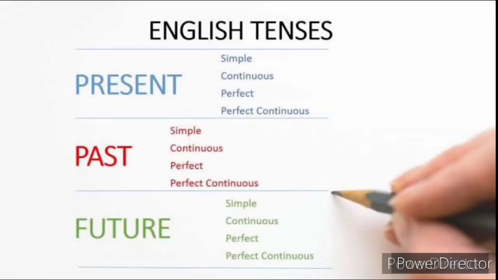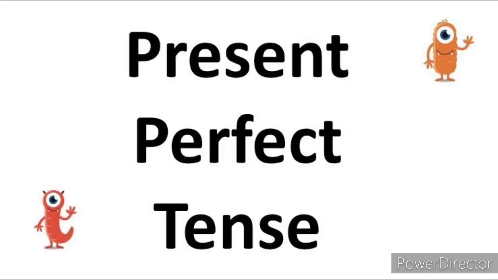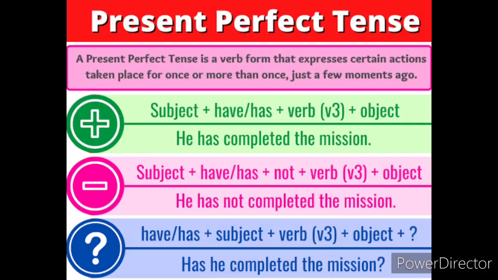Let's see a few examples for each perfect tense one by one now. First, let's start with the present perfect tense. In present perfect tense, a verb form expresses a certain action that has taken place once or more than once, just a few moments ago, with or without time specification. Look at the positive structure for present perfect tense. Subject plus has or have plus verb 3 form plus object.